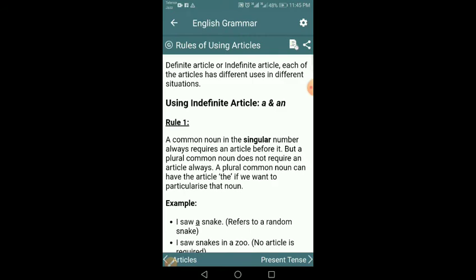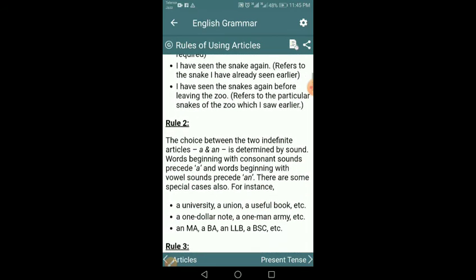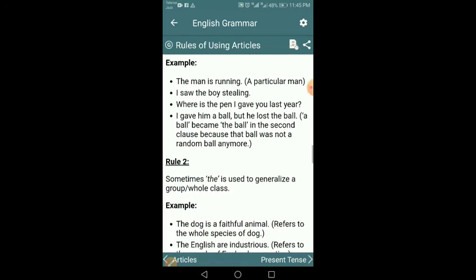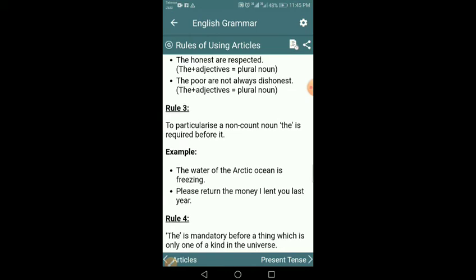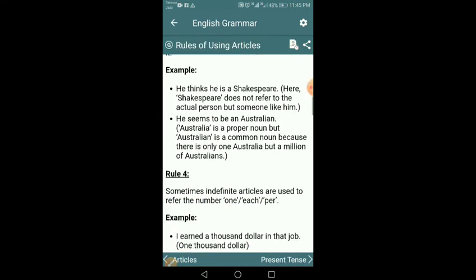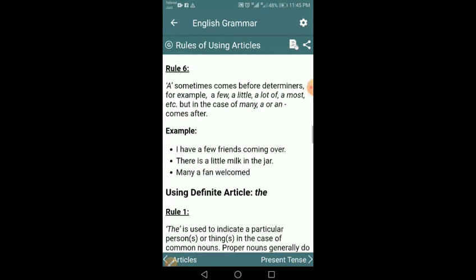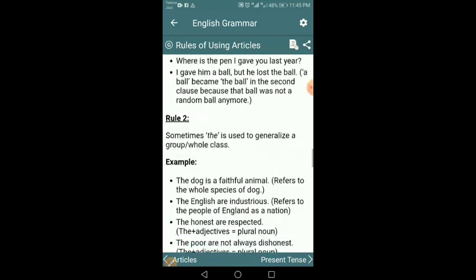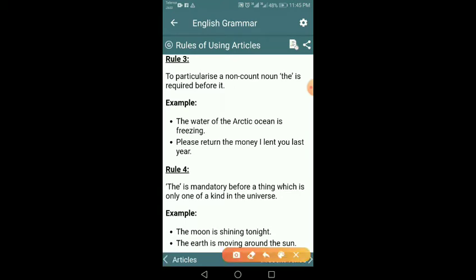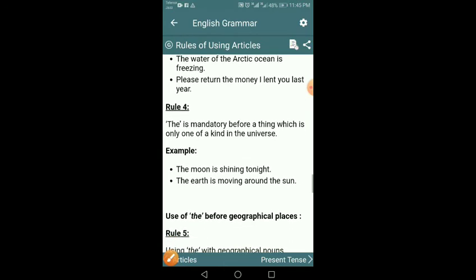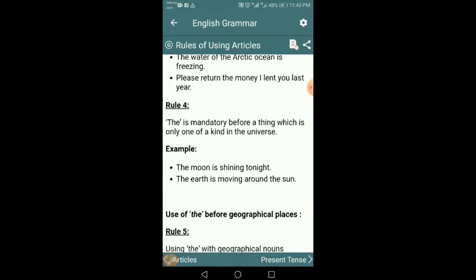And rule number 3 is to particularize a noun, countable or uncountable. Uncountable nouns, the water, the oil. So the things that cannot be counted are used as uncountable nouns. And rule number 4 is that "the" is mandatory before things which are the only one of their kind in the universe. Unique things: the moon, the sun, the earth. For unique things we use "the" before them.